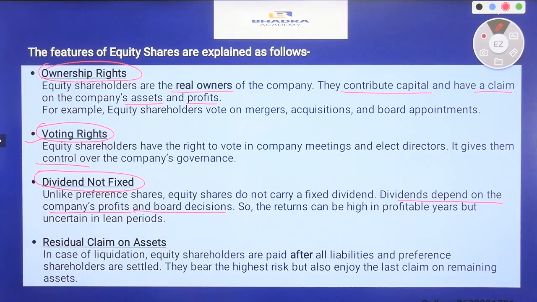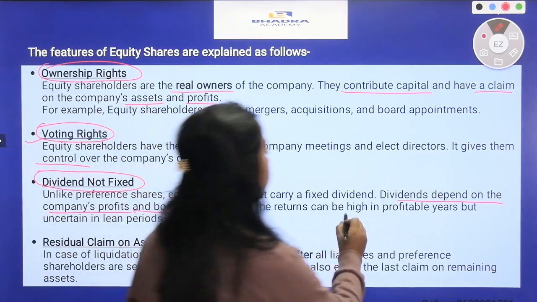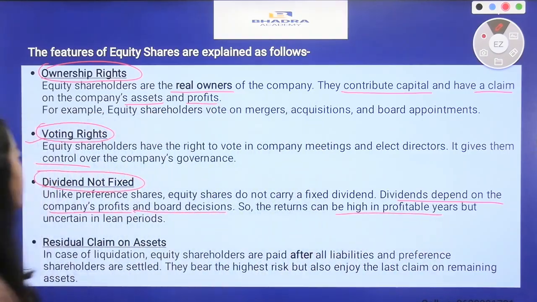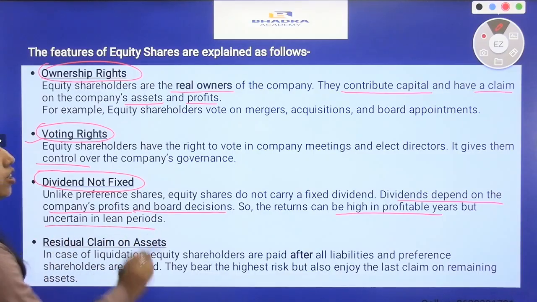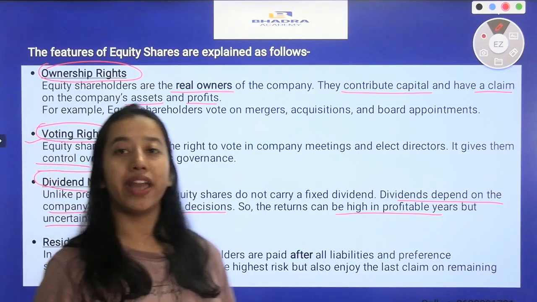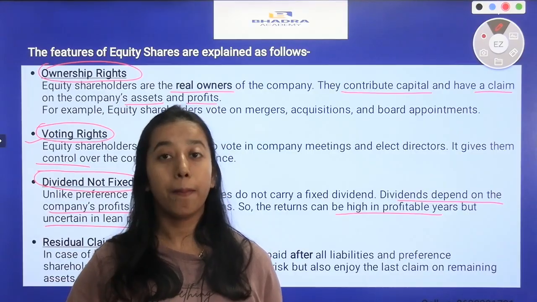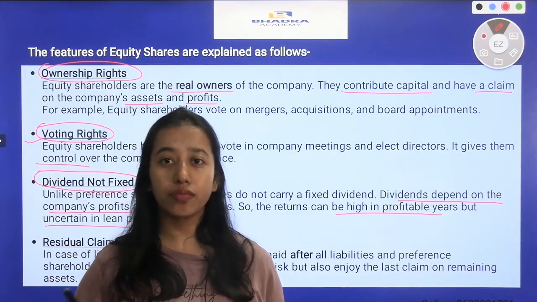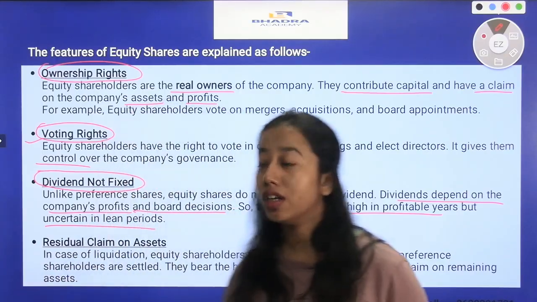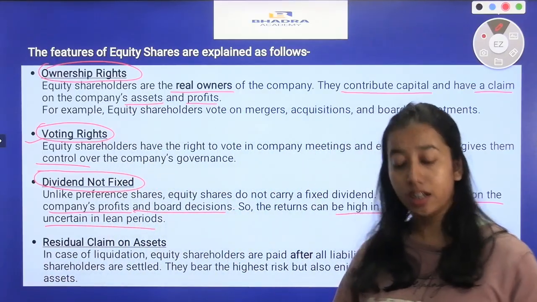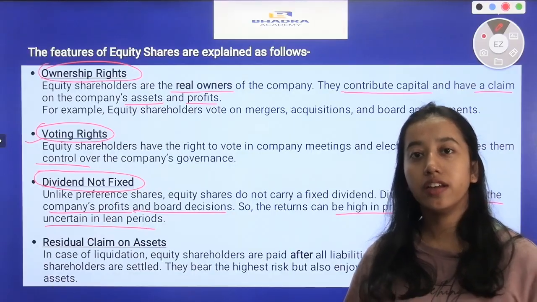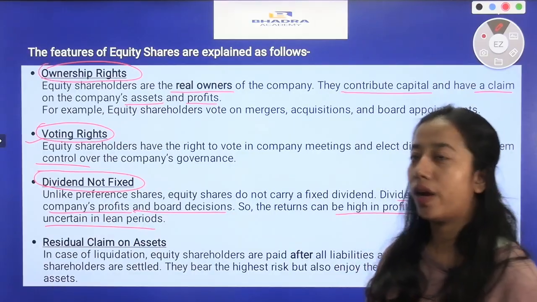So the returns can be high in profitable years but uncertain in lean years. If there is no profit, the equity shareholders might not get any dividend. But if the profit skyrockets in certain years, the equity shareholders will get very high dividends as well.